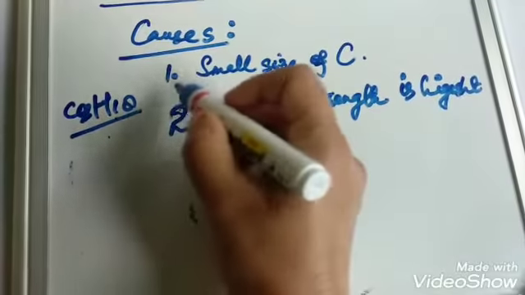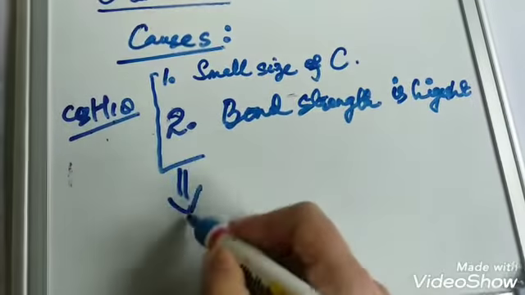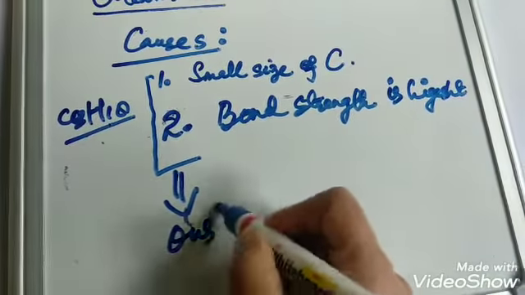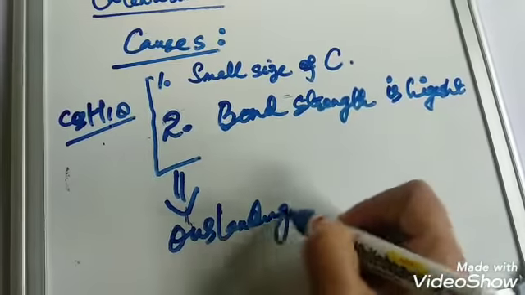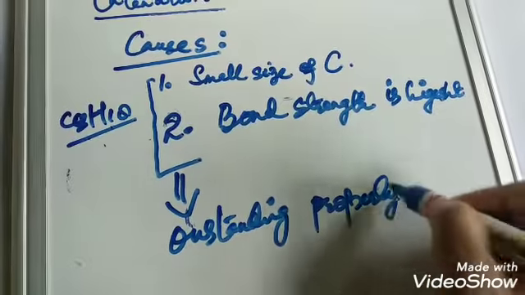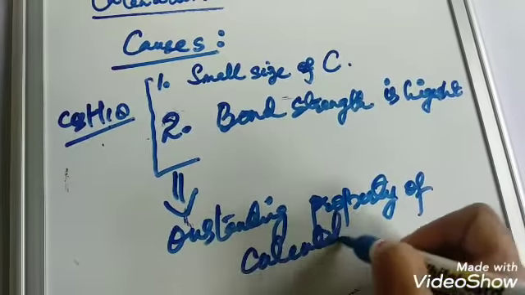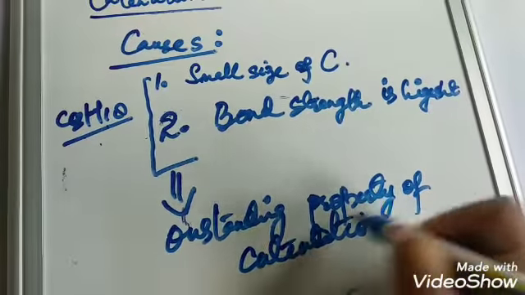So these are the main two reasons for the outstanding property of catenation. I hope this is clear to you all.